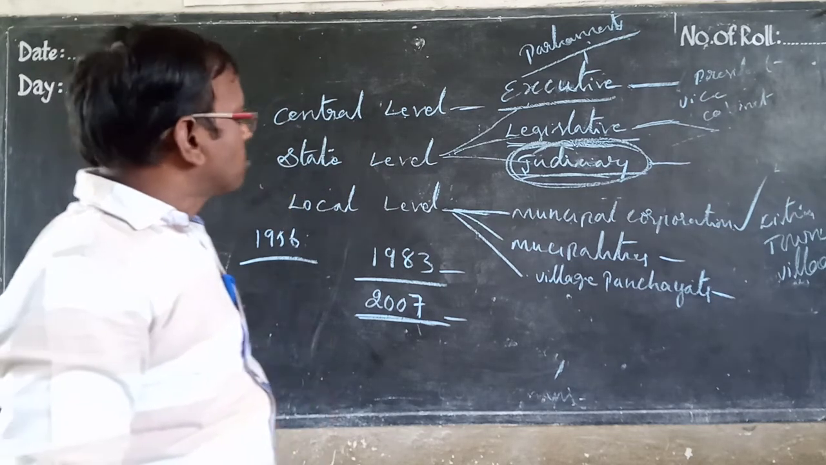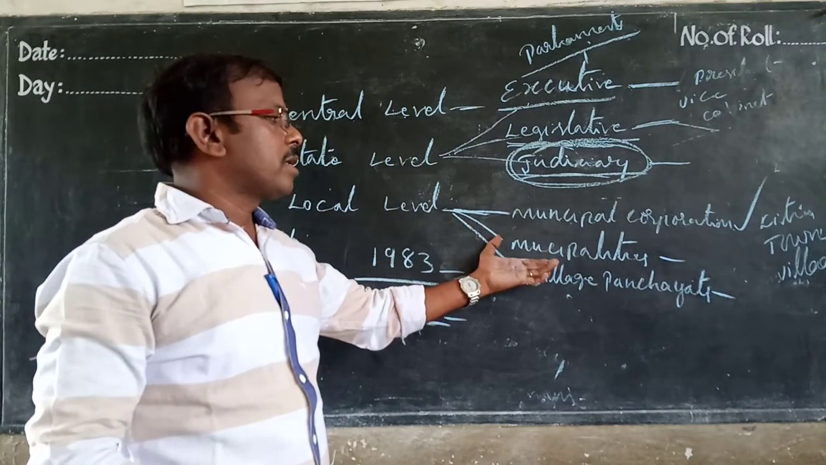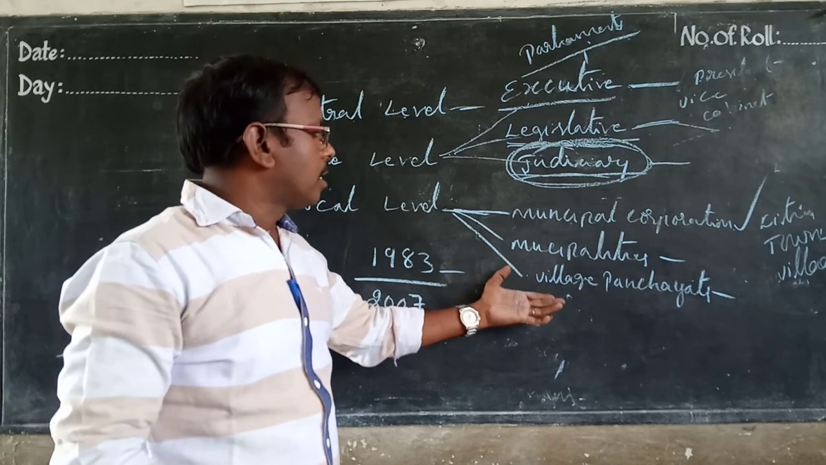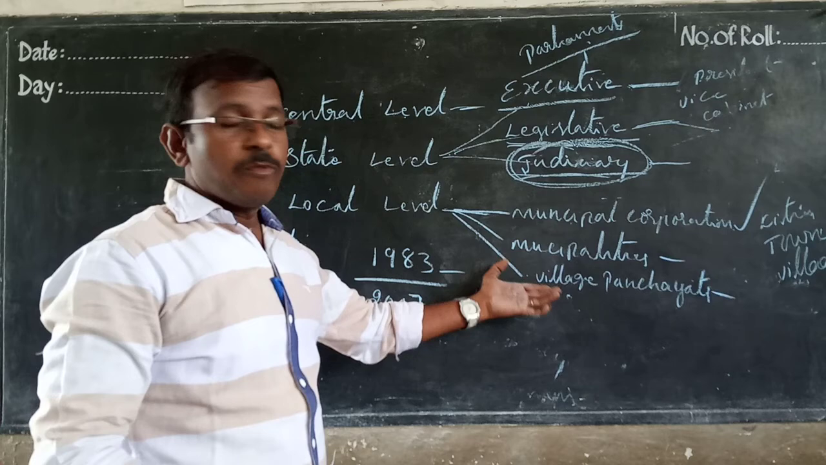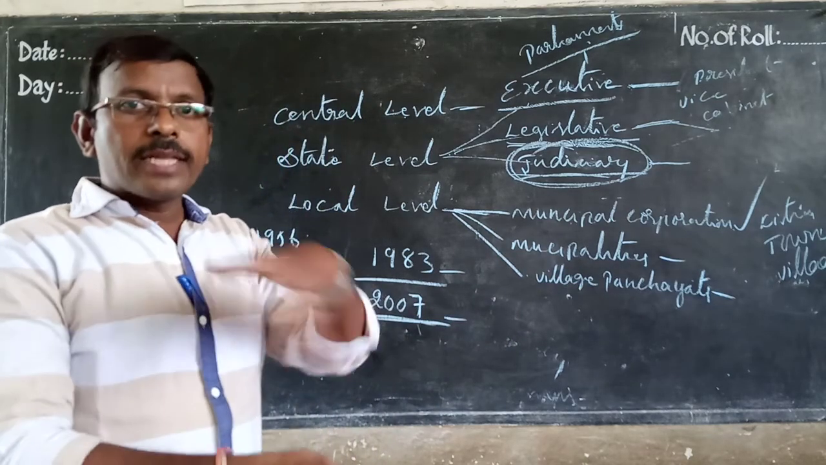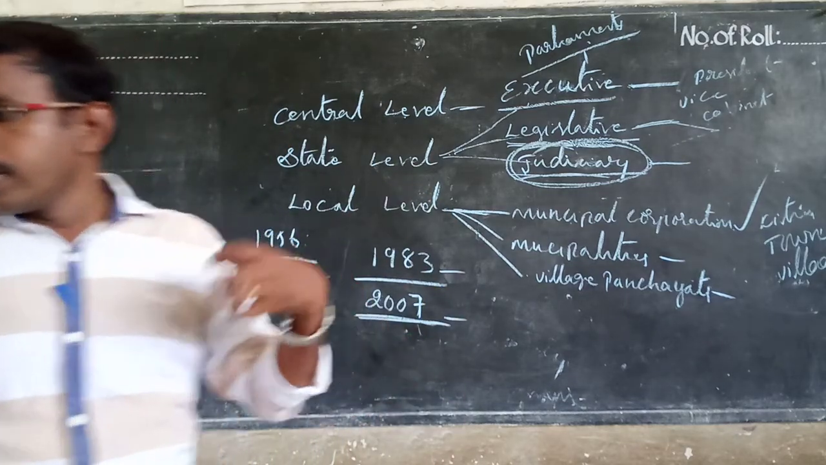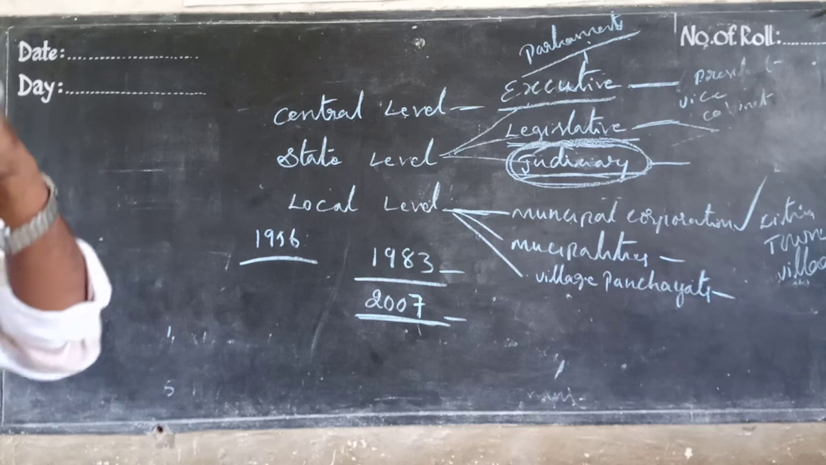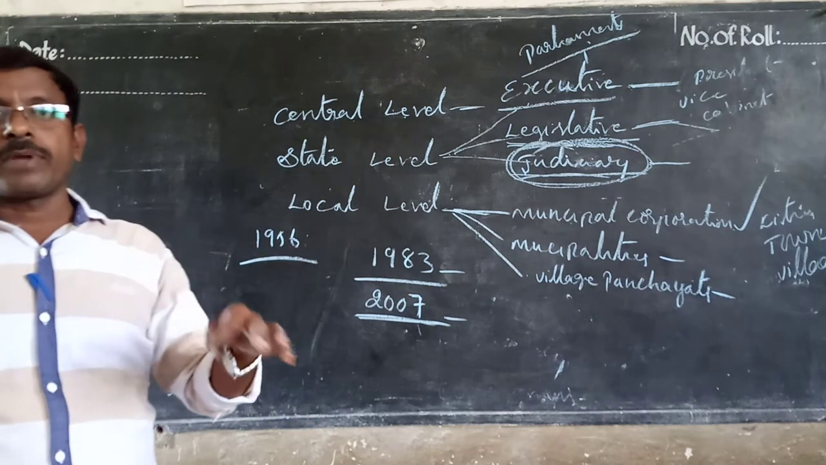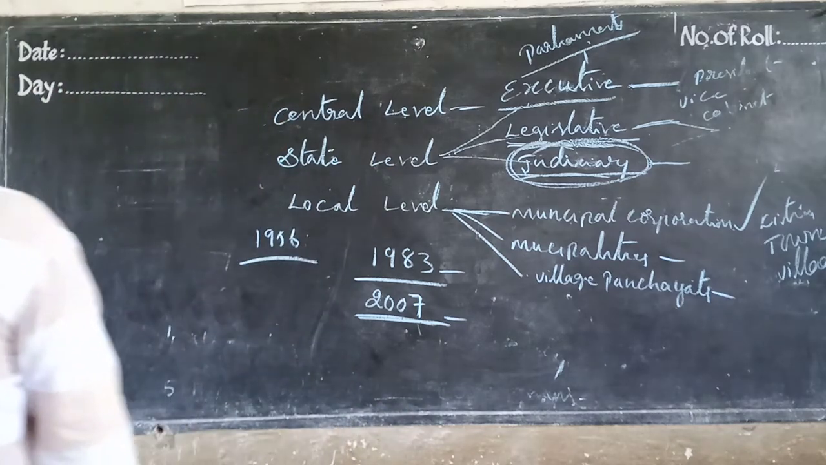So this comes under politics. At the local level, there are municipal corporations, municipalities. Municipal corporations are for cities, municipalities belong to towns, and village panchayats are related to villages. In economics and agriculture, there are three types of economic systems, and primary sector, secondary sector, tertiary sector, like that sectors will be there.